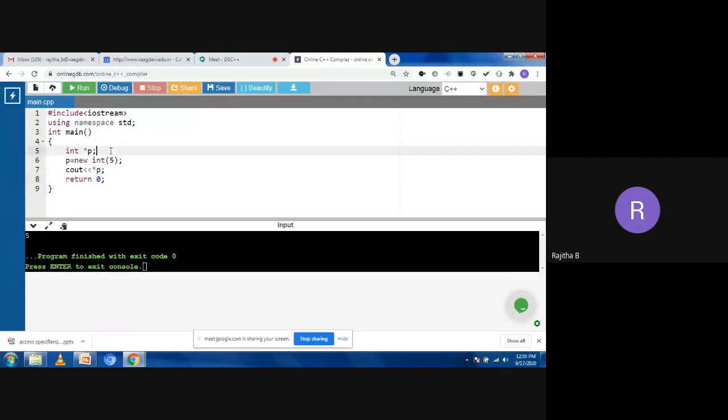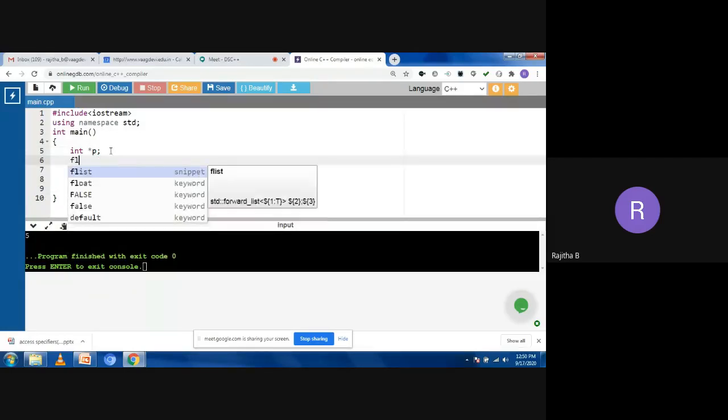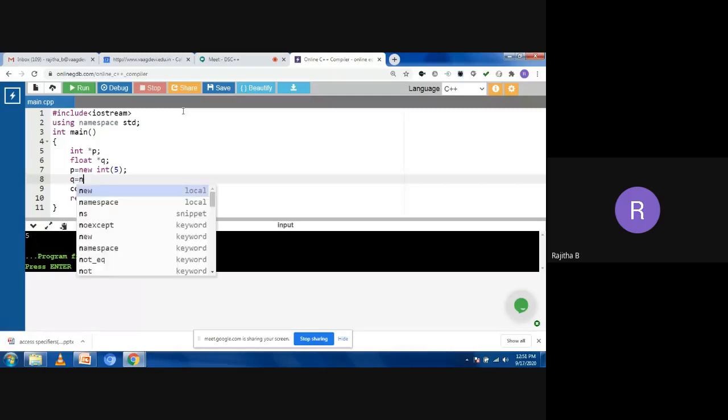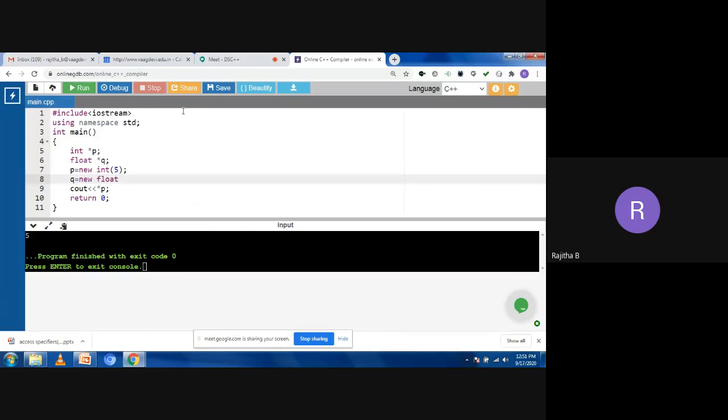Suppose I'm taking one more, a float. I'm taking one more pointer for the float, that is q. Let us take q. Now for q I need to take one more value, because it is float now. So q equal to new, and now I want to take a float value, so float in brackets. Suppose I'm taking 5.5. Now I want to print that value also: cout star q.